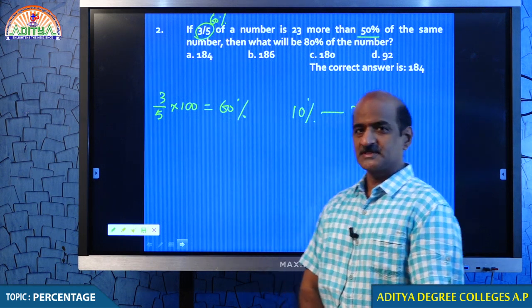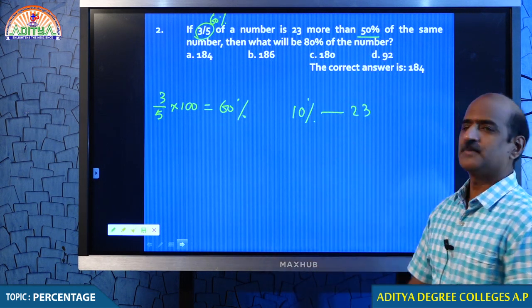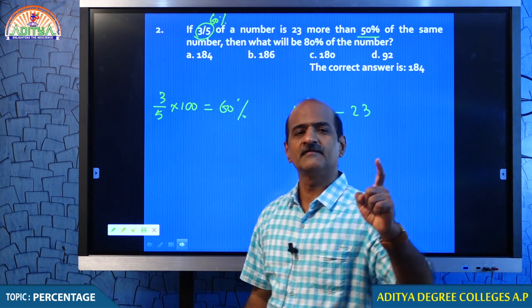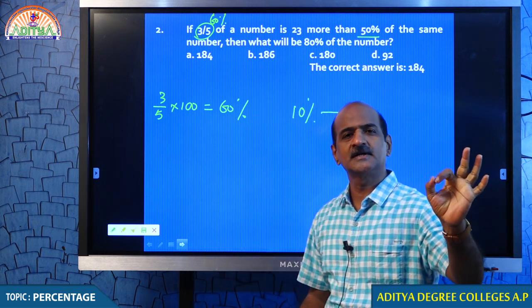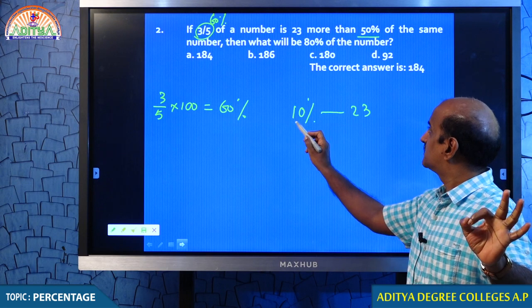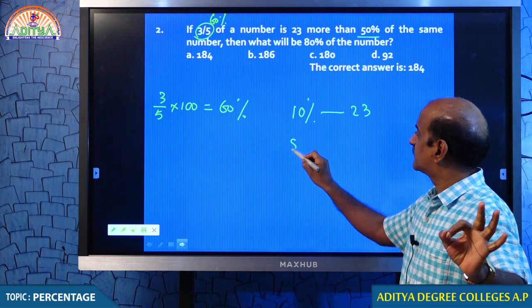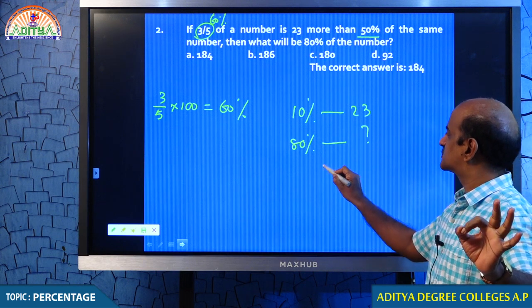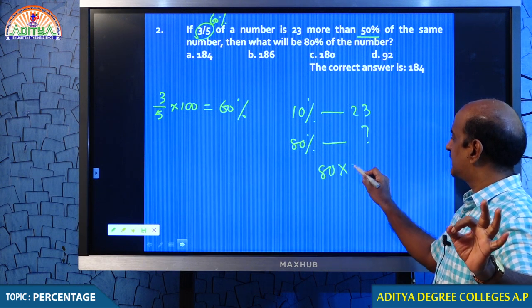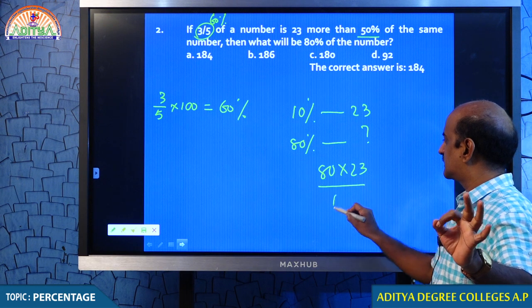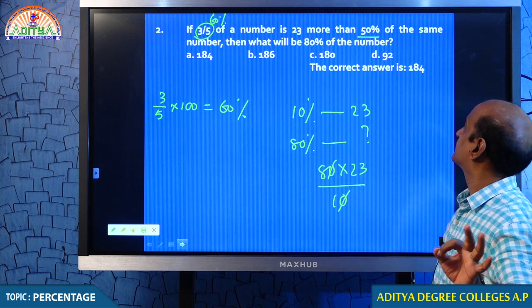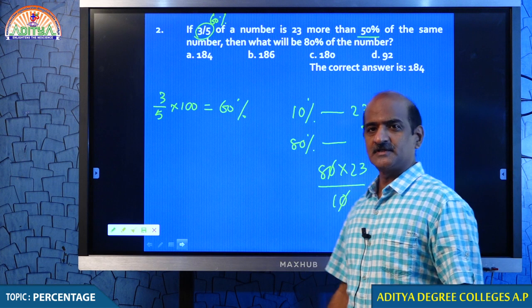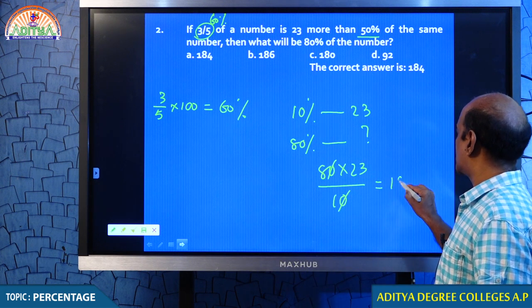Here you have 60%, here you have 50%. The difference between 60 and 50% is 10%. 10% is 23, therefore, your question is, 80% is how much? Therefore, your answer is 80 into 23 by 10. You can get your answer. I hope you understand, my dear students. Therefore, your answer must be 184.